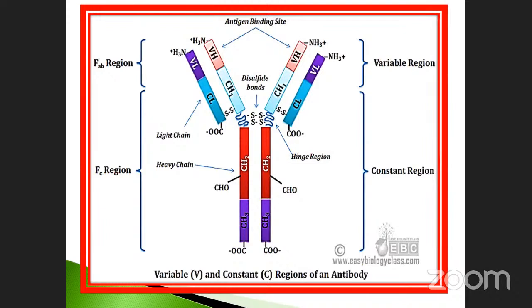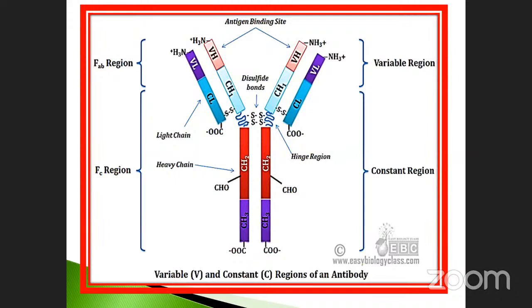Once again, repeat for you. The immunoglobulin is Y-shaped. It has a light chain and a heavy chain. The light chain is divided into two parts: VL denotes the variable region and CL denotes the constant region. Likewise, the heavy chain is also divided: variable heavy chain and constant heavy chain 1, 2 and 3.